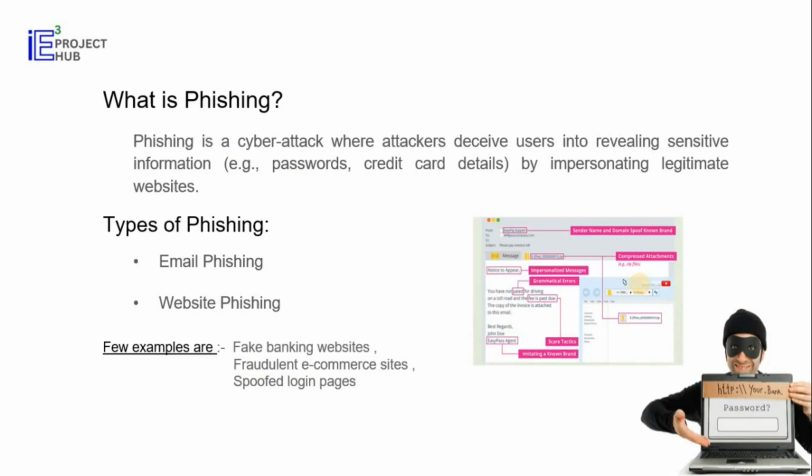Now, what is phishing? Phishing is a cyber attack where attackers set up a duplicate website. For example, you are typing www.icicibank.com, and it takes you to lclcbank.com. The page and everything will look similar to ICICI Bank. Without your knowledge, you type your user ID and password and press the OK button. Then it says the server is busy, and you come out. But without your knowledge, they have collected your user ID and password.